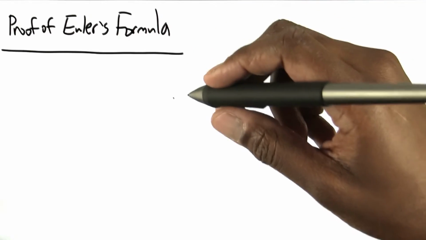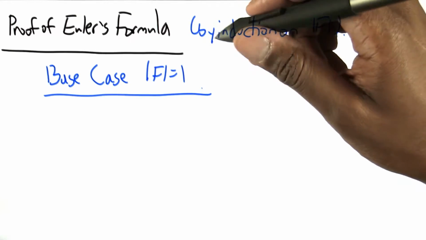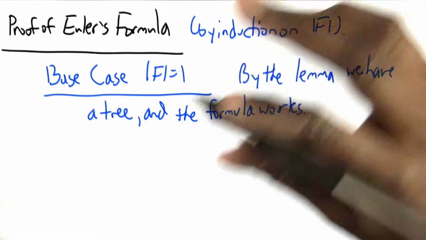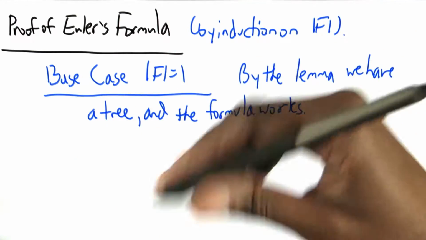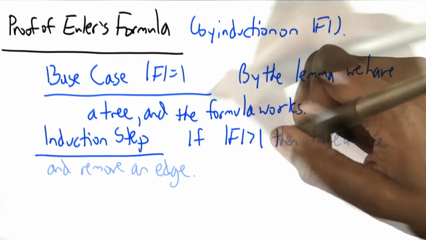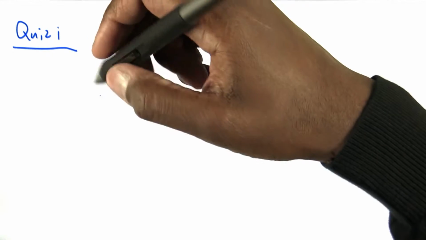This brings us to a proof of Euler's formula. We'll use induction again. If we only have one face, then by the lemma we have a tree, and we already saw that the formula of vertices minus edges plus faces equals 2. If we have more than one face, then take a face and remove an edge. This brings us to quiz I.